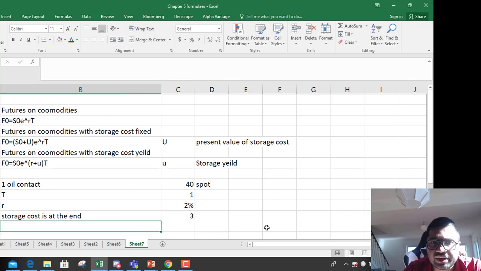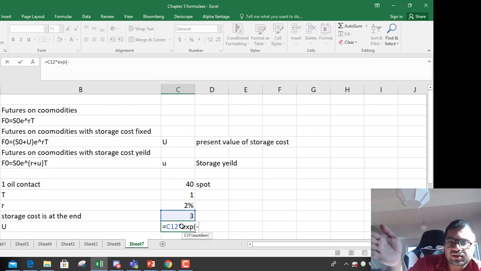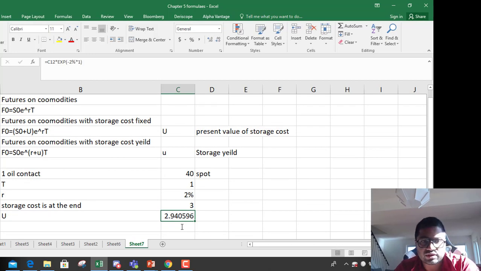First of all, you need to calculate U, that is the present value of storage cost. U equals 3, the storage cost that you are going to pay at the end of the contract, times e to the power minus 2% times 1. You're discounting, calculating present value, because time is 1 year. So 2.94 is the present value of storage cost.